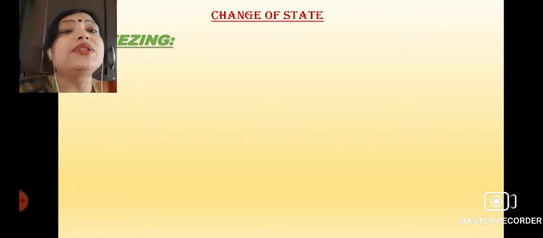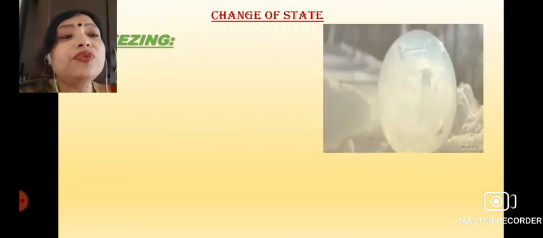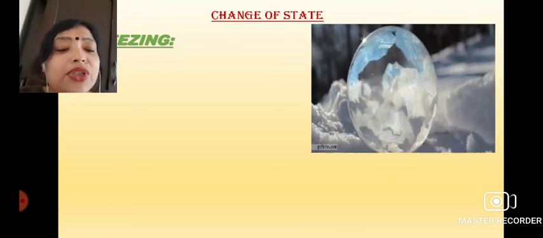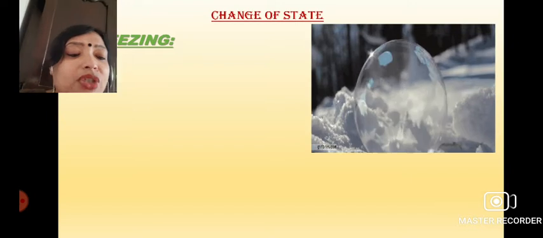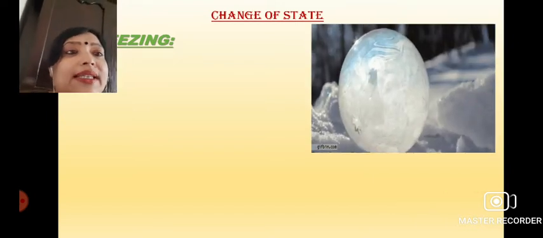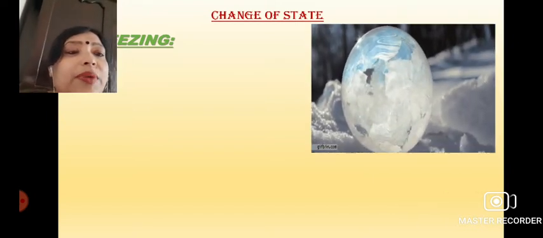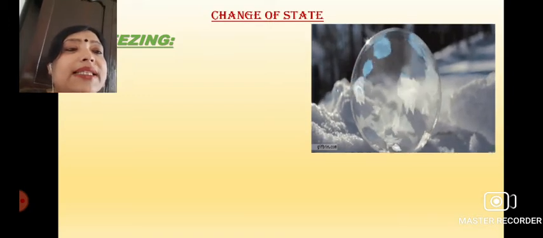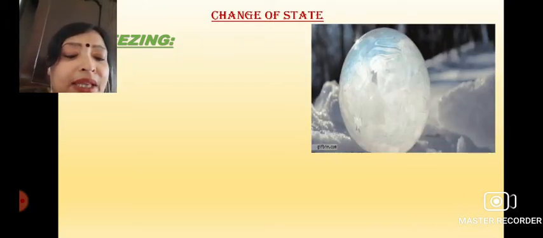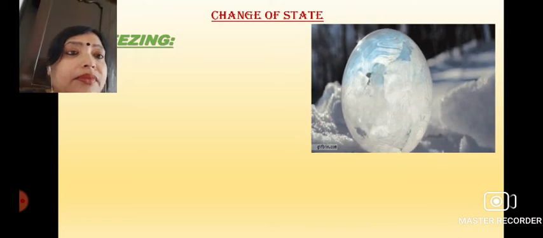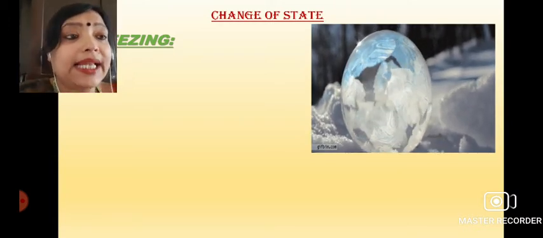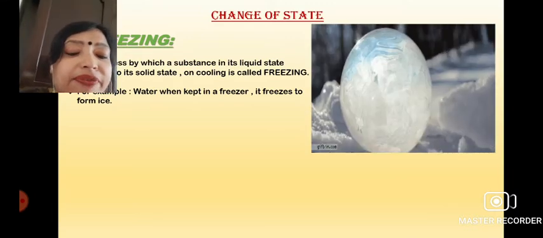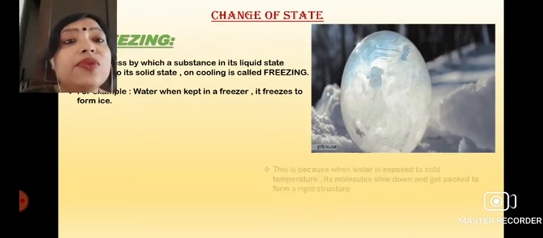So what is this process? Freezing means to freeze. It is the process by which the liquid state is changed to solid state. See, the liquid water droplets are freezing and forming the solid. So liquid state forms solid state. It is called freezing. What is the example? When water is kept in the freezer, it freezes to form ice.